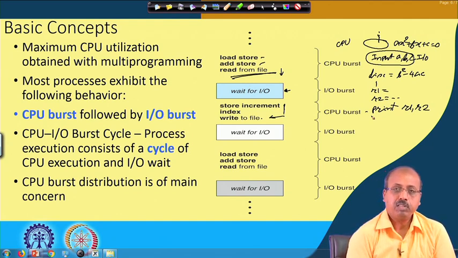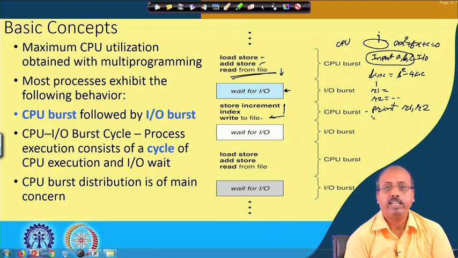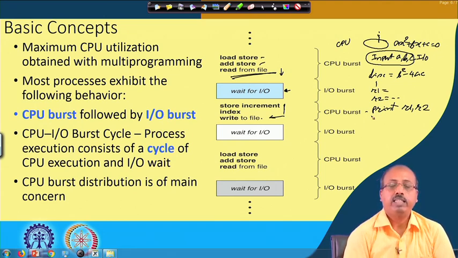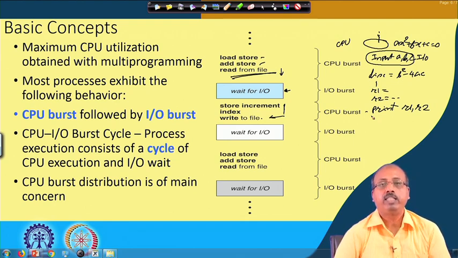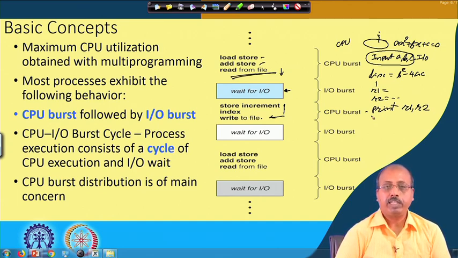Now, depending upon the program that you have in your hand, the sizes of the CPU burst and IO burst may vary. If you have a database type of application, then most of the time it will be trying to read the records from the database. As a result it is more of IO operation than CPU operation.